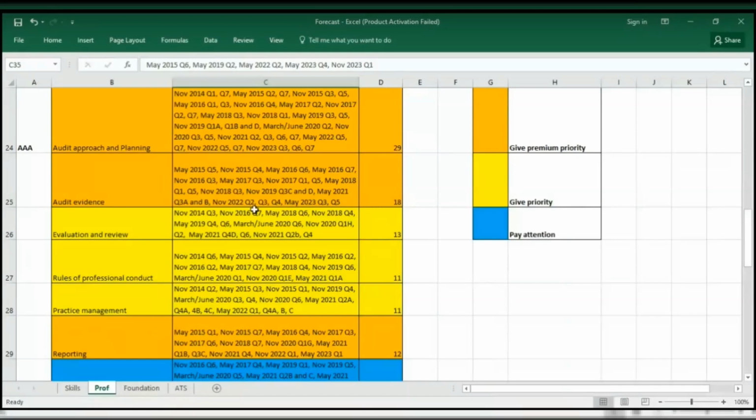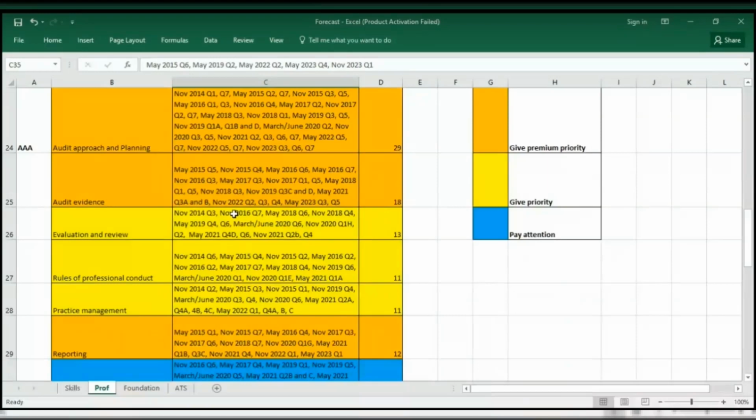So this particular topic, it's been a while since ICAN examined it. So we're expecting this particular topic in 2024. Okay, so don't snooze on this. Do not sleep on this. Give priority to this.